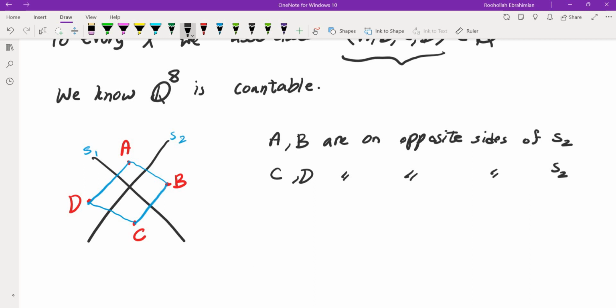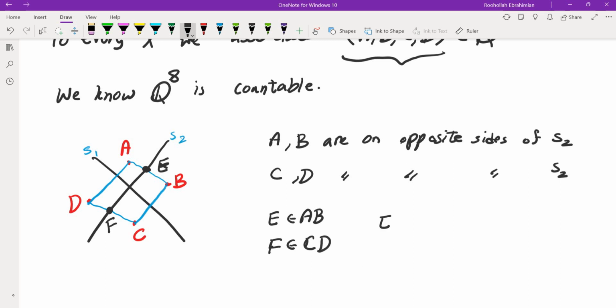So we know that. So what does it mean? It means there's an intersection point here and an intersection point here. Let's call this point maybe E and this point F. Okay, so I know that there's a point E on X on AB. So E is on AB and F is on CD.